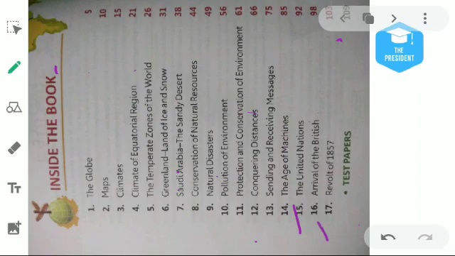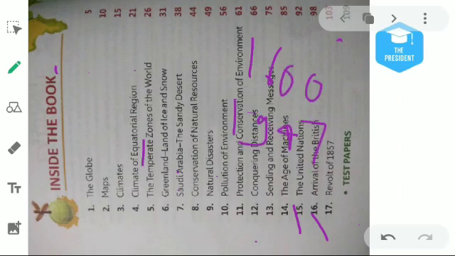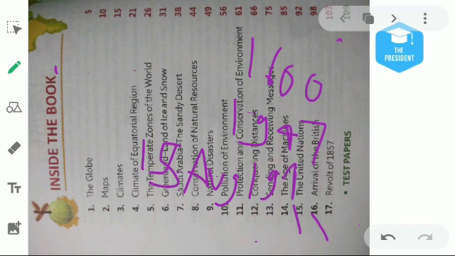Then in chapter number 16 we will learn about the arrival of the Britishers. Britishers were the Europeans who came to India for trade, and after that they made our country a colony, and they stayed in our country from 1600 to 1947. Then on 15 August 1947 we got freedom from them. So this chapter is all about that.